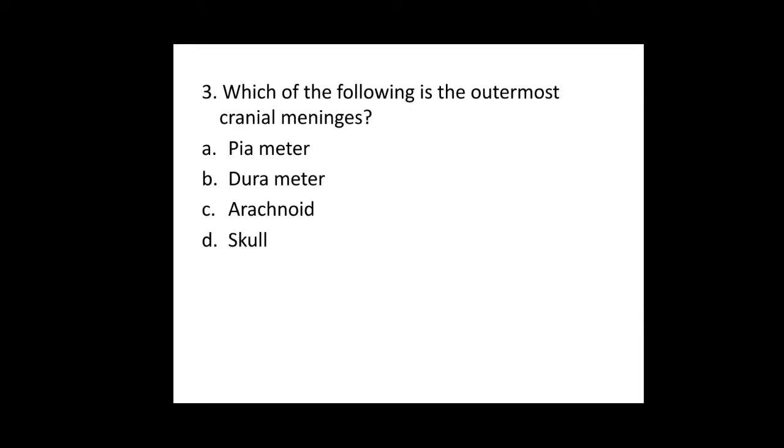Third question, which of the following is the outermost cranial meninges? So the cranial meninges is the layer present inside the skull, and it is made up of three layers, and the outermost layer of the cranial meninges is dura mater. For third question, the answer is option B.